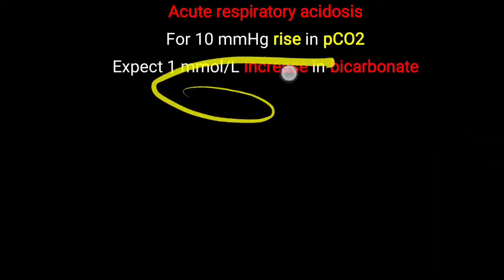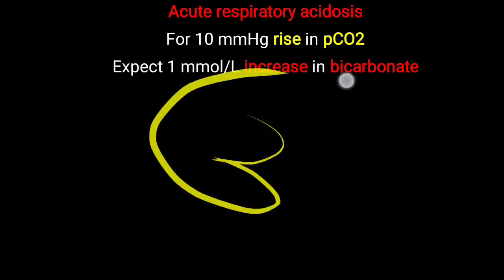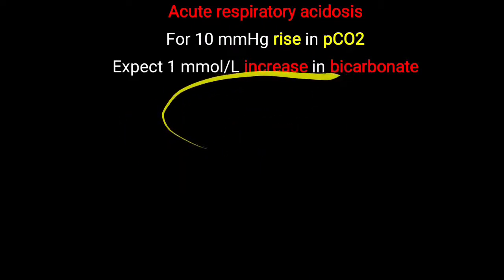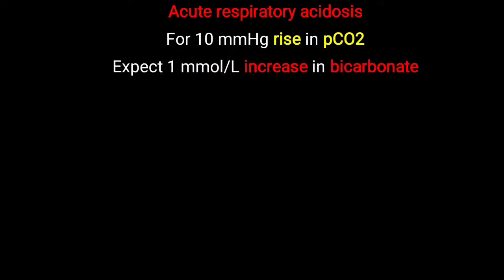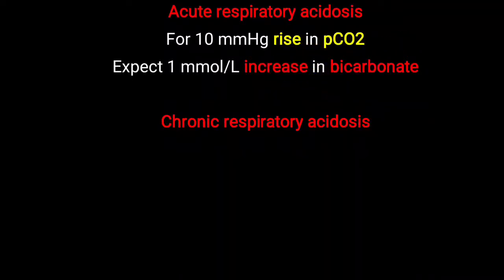To compensate for this increased level of carbon dioxide, the body will try to compensate with the help of the bicarbonate buffer system. So the compensatory bicarbonate level will be: the bicarbonate normal range, that is 22 to 26 millimole per liter, will be increased further by 1 millimole per liter per 10 mm Hg increase of the partial pressure of carbon dioxide. Carbon dioxide normal range is 35 to 45 mm Hg.